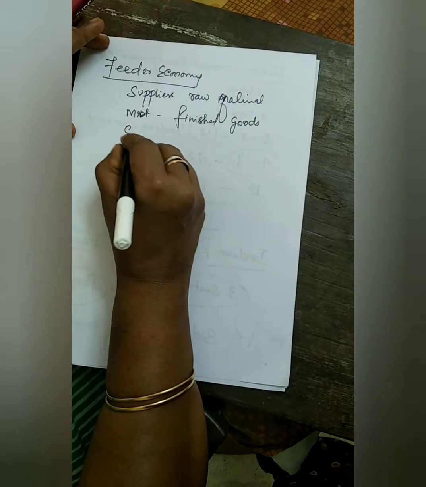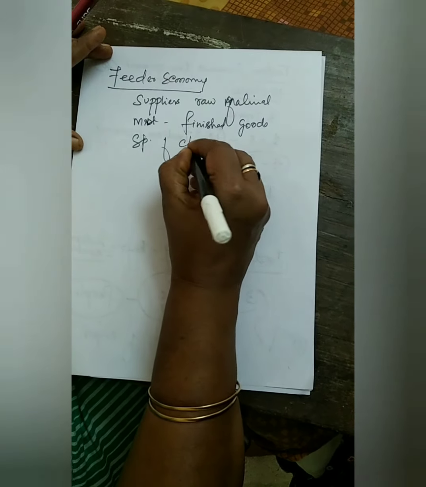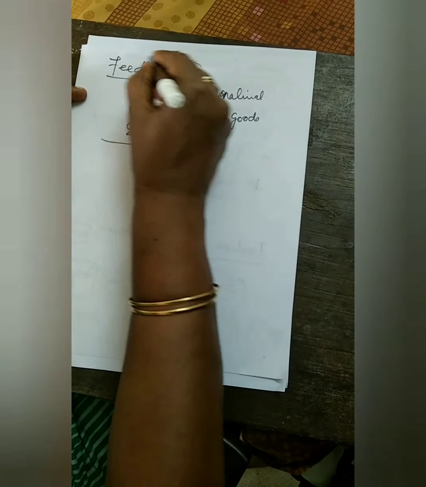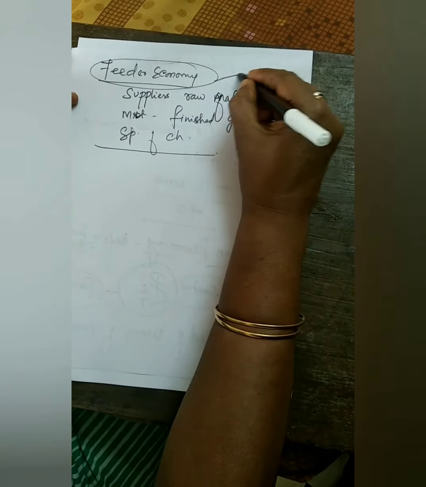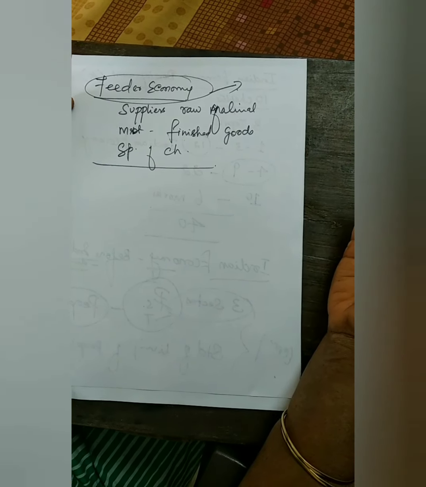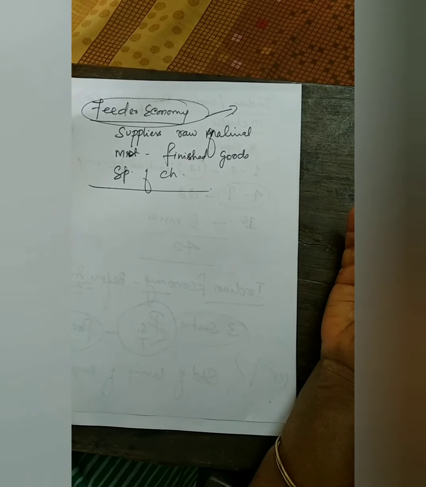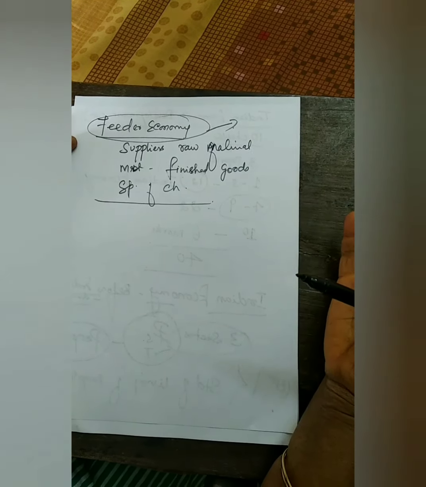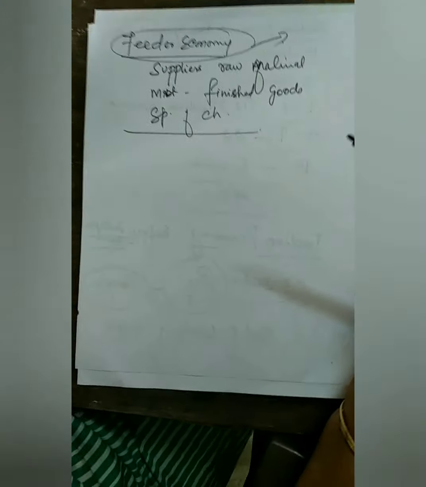The third one is the spreading of Christianity. For 3 reasons they came to India. So why are we calling India a feeder economy? We supplied the raw materials to the British industries. Second, the finished goods that came from their own industries to India were sold to the Indian people. That is the main thing.